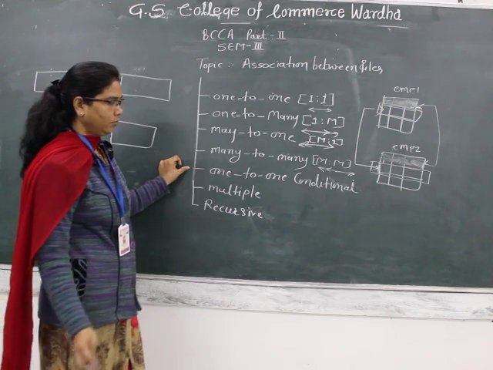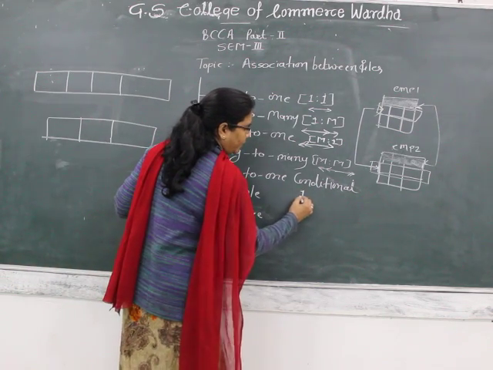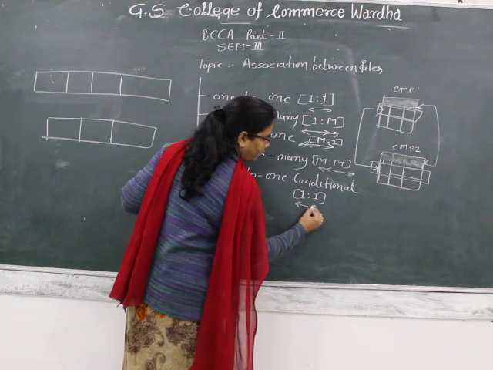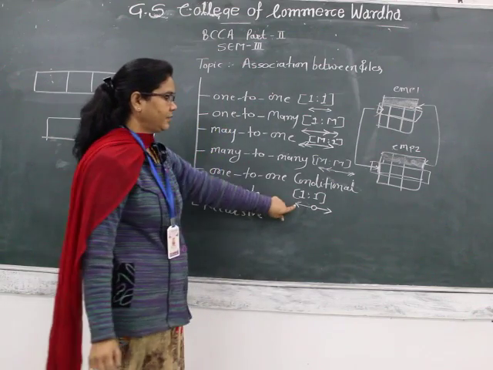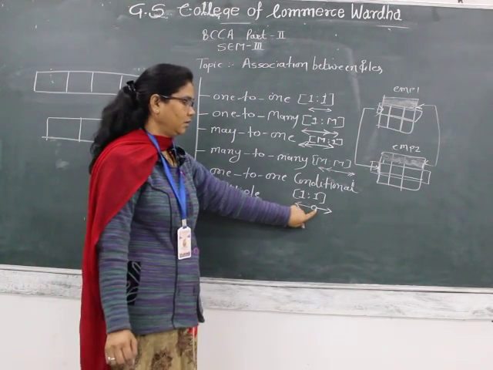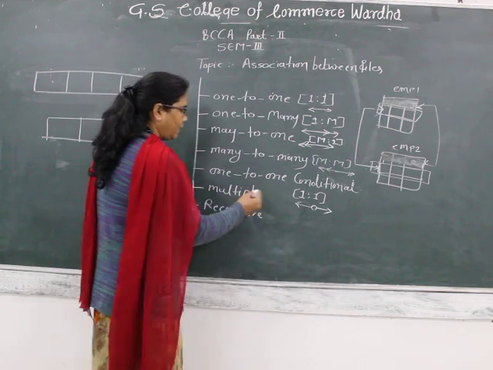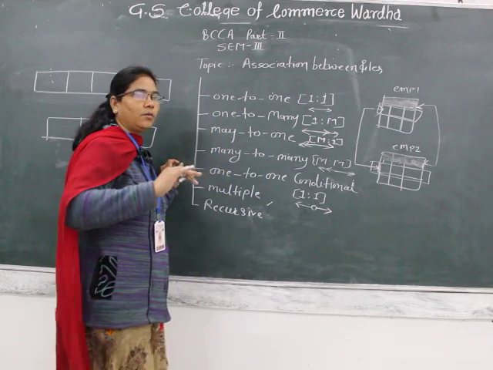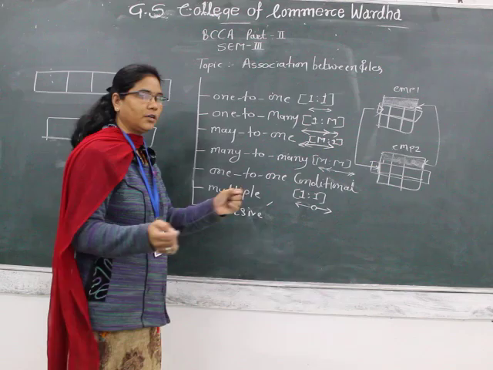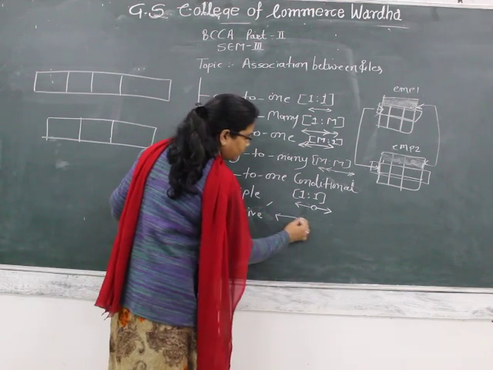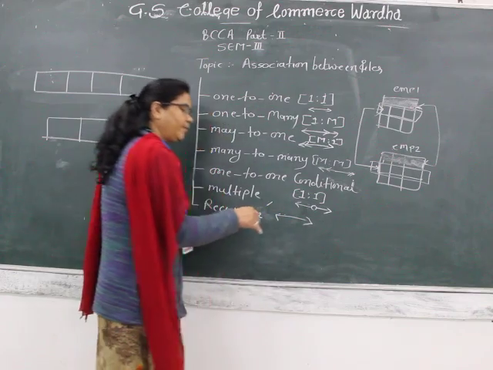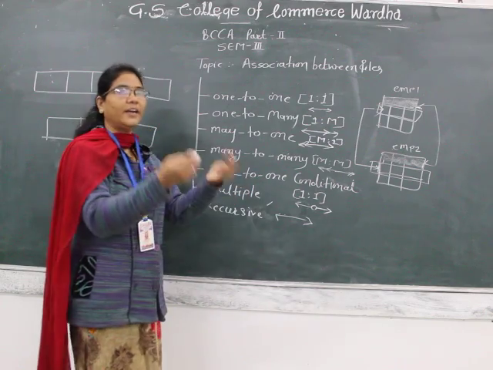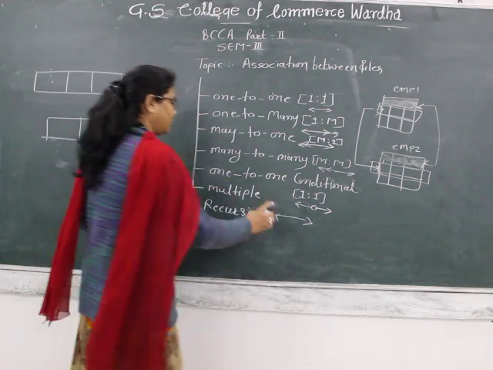Again 1 to 1 conditional, we can represent 1 is to 1 but in conditional format, means we represent it with a 0. Then multiple, we can say more than one record of one file or another file, we can associate with each other. Then recursive with the same file, it may be many to many, it may be 1 to 1, but it is associated with itself. So we will see one by one.